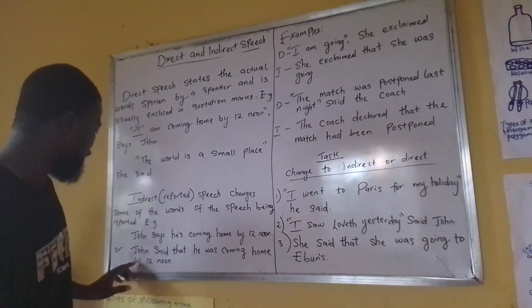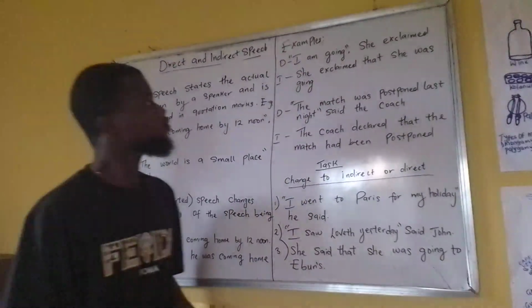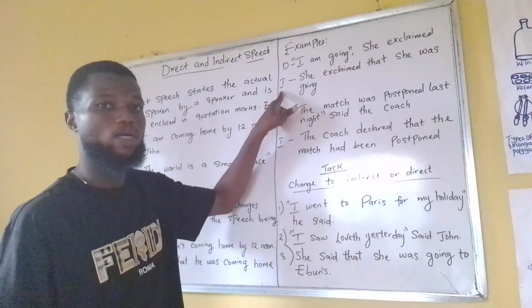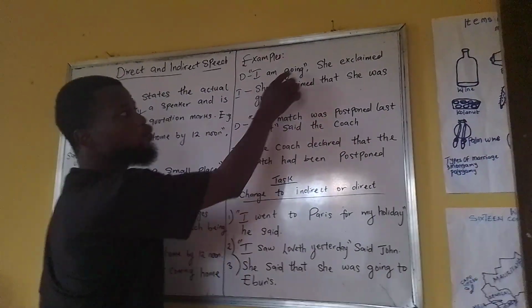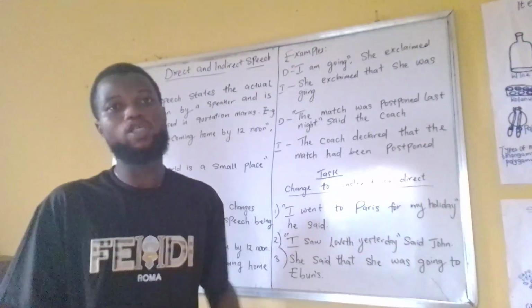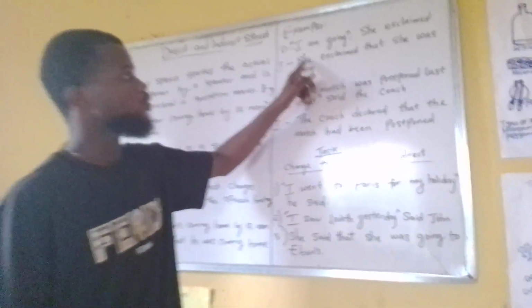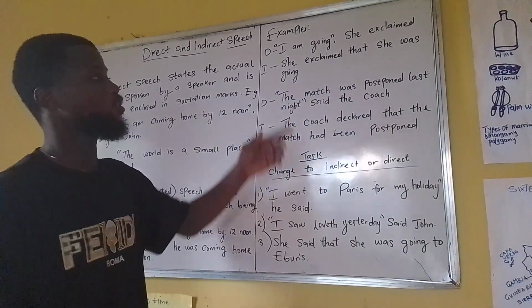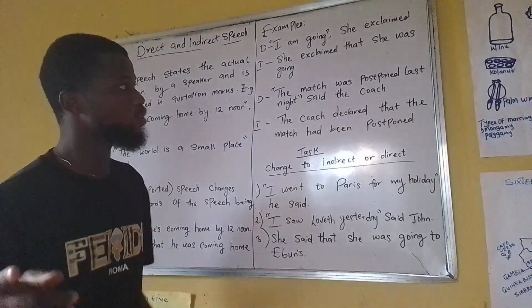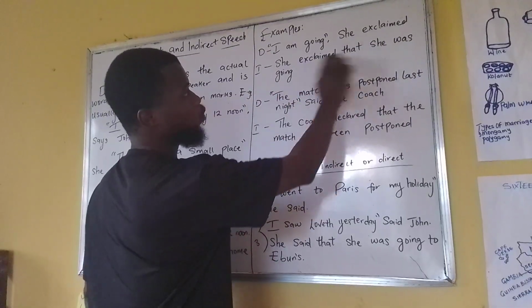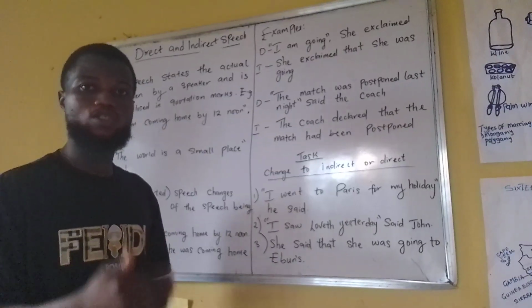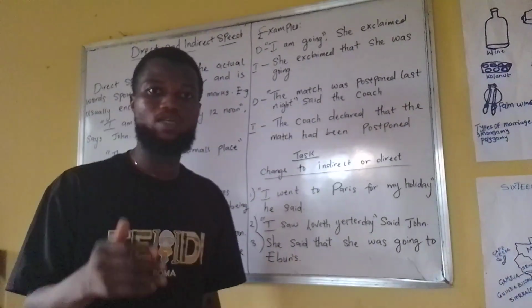Now, we look at these examples. This D is for direct speech and this I is for indirect speech. "I am going," she exclaimed. For the indirect speech, if you want to talk to another person, we just say, she exclaimed that she was going. You take notice that we are changing "am" to "was." For your indirect speech, it is changing into the past tense.